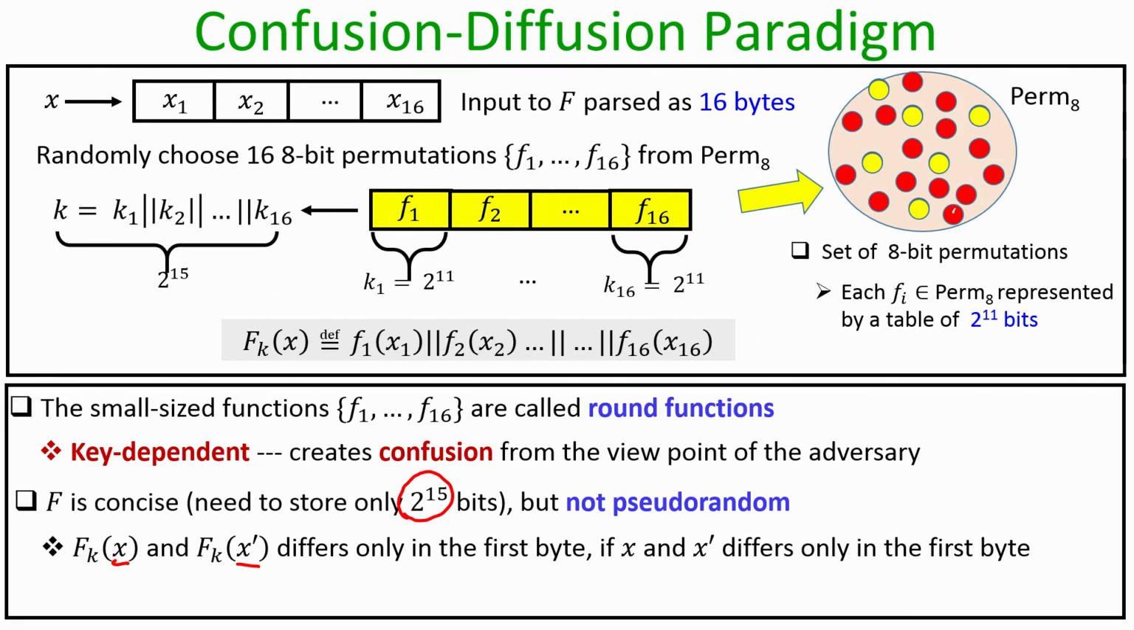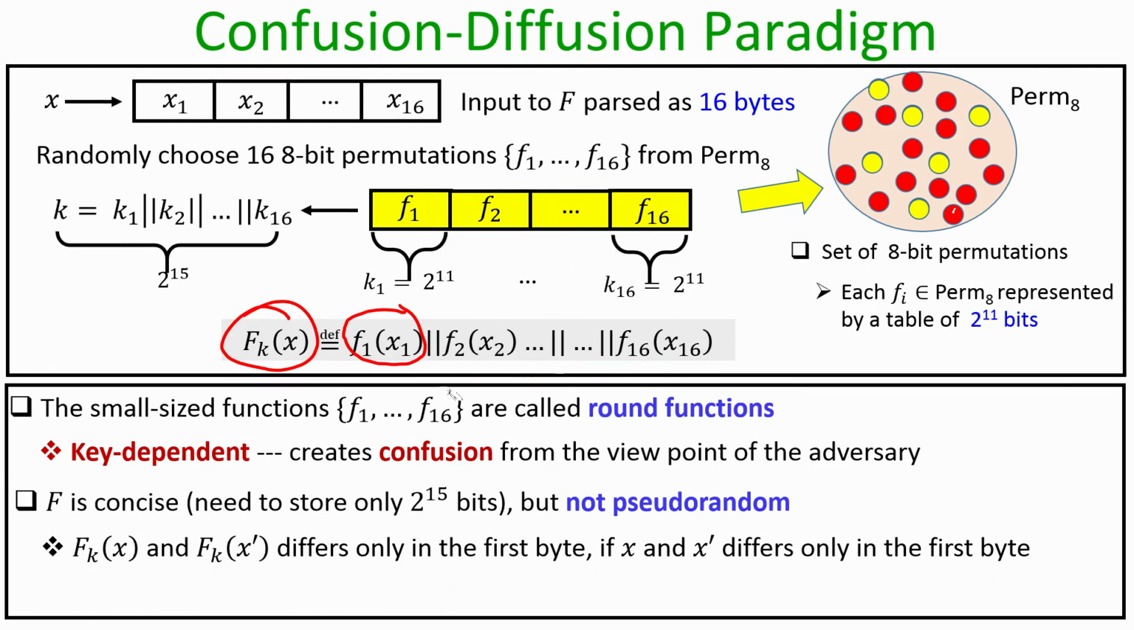That is what we expect from a truly random permutation, and if I say that f k is a pseudo random permutation, then I expect almost similar behavior from the resultant f k x function. But it turns out that the way we have constructed the function f k x, this property is not achieved. It is easy to see that if I have two inputs x and x dash which differ only in the first byte, then the output of f k of x and f k of x dash will differ only in the first byte. All the remaining 15 bytes of the output of f k x and f k of x dash will be exactly the same.